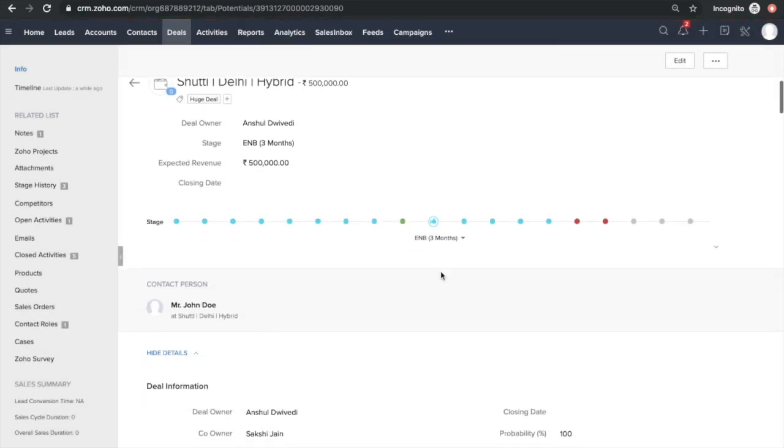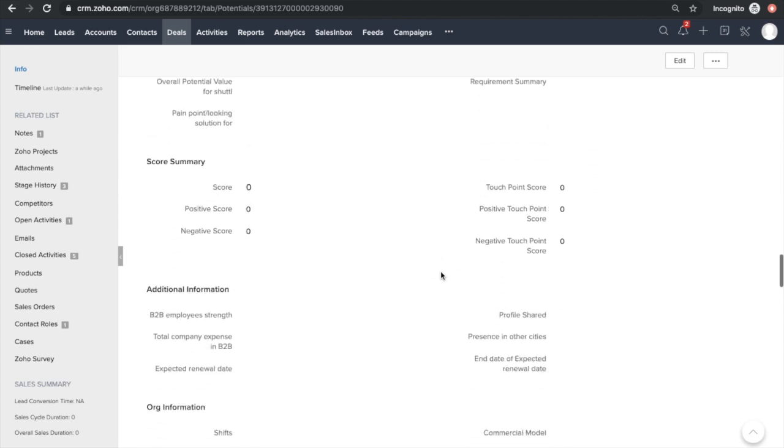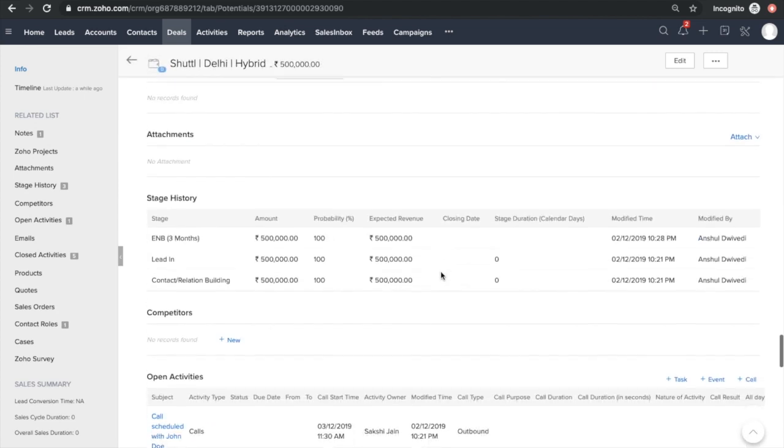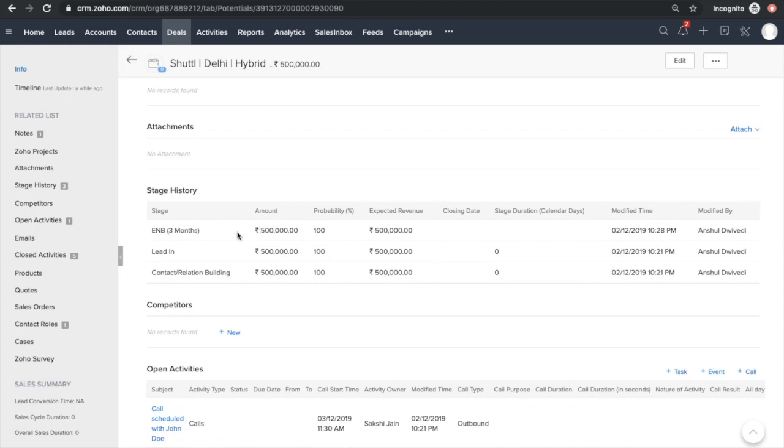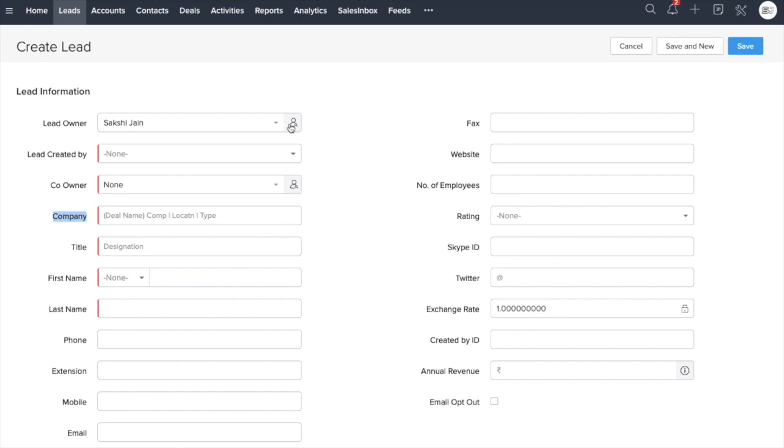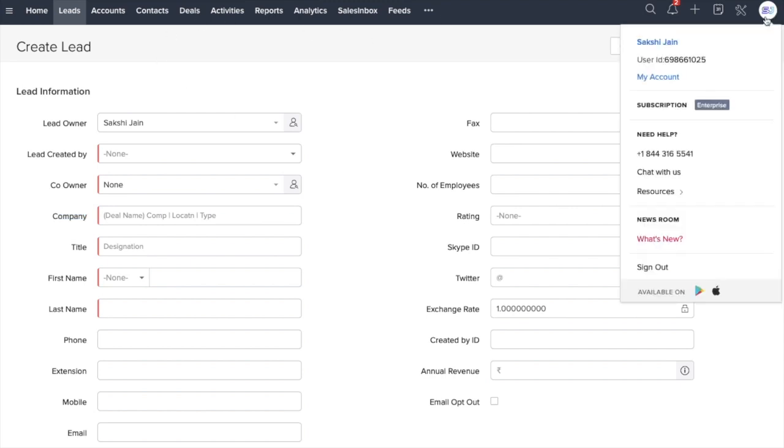Deal has moved to ENB. Let's see if this is reflected here. Oh yes, it's reflected here, right? So initially on app relationship building, then lead in, then ENB. By whom? By Anshul. Let's see the same with Sakshi's account. So this is Sakshi's account.